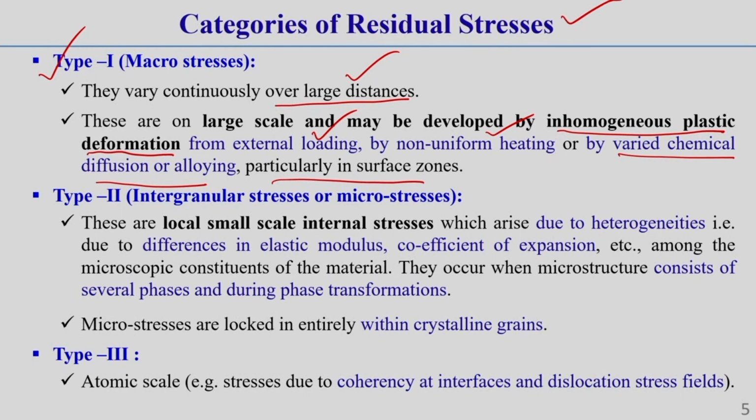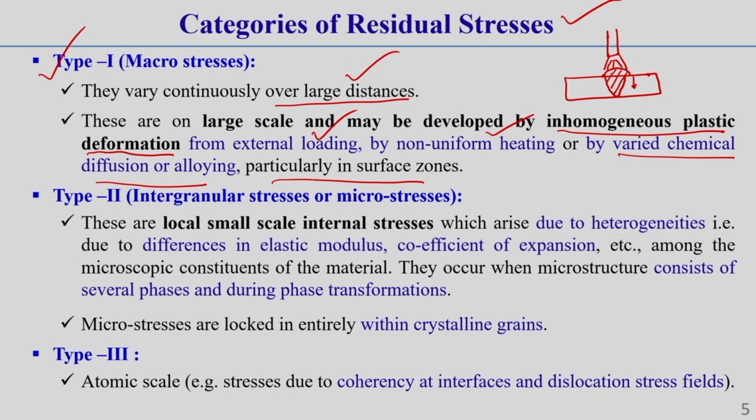Now, what is non-uniform or inhomogeneous plastic deformation, a little bit of idea I am just giving you. Let us say here we do the welding. Now, heating is done from some arc, correct. As the arc heats from the top of this plate, definitely near this arc the temperature will be more, and it gradually decreases through the thickness of the plate, correct.